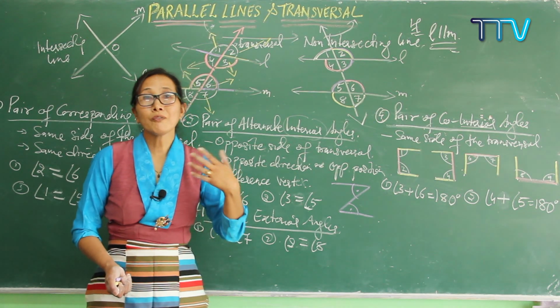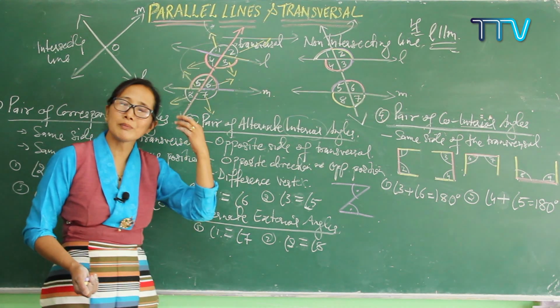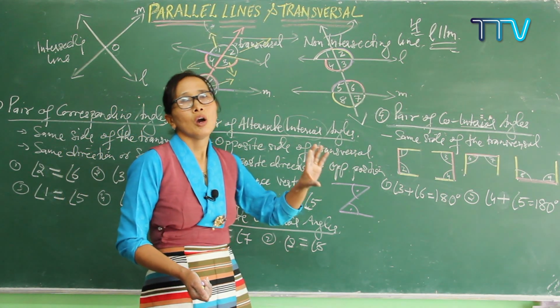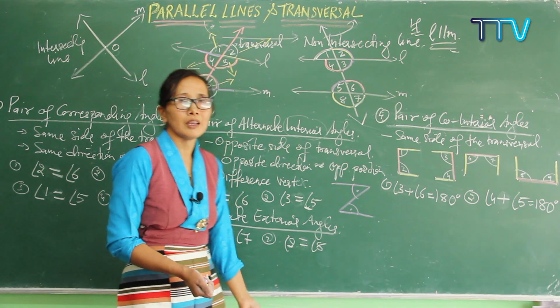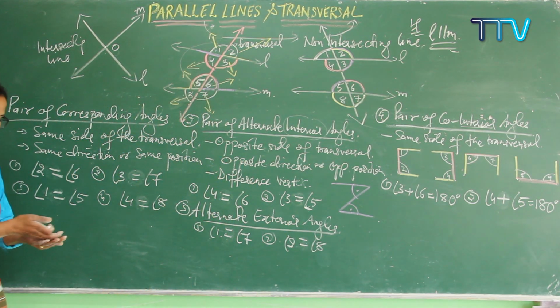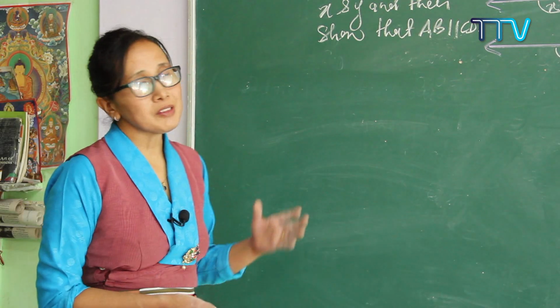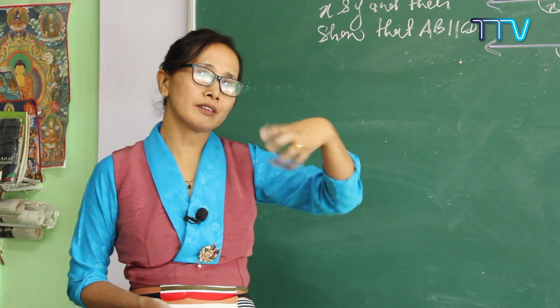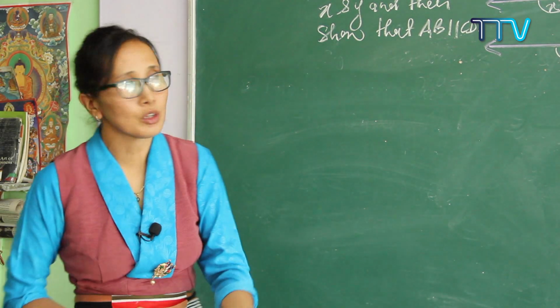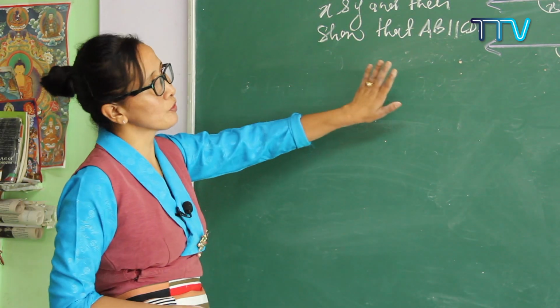Got it? Let me give two examples. Let me do two exercises, so that it will be easy for you to do the other exercises from your text. Understood? So I'll start with the first question.